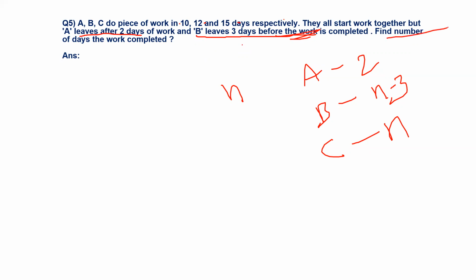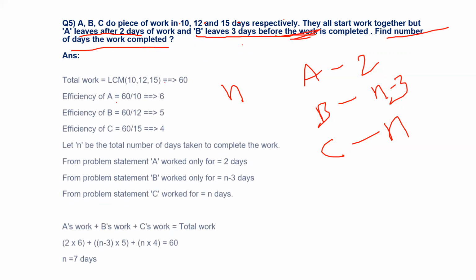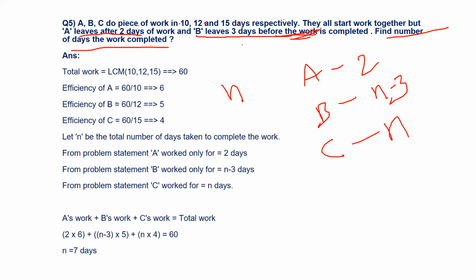Now they are asking to find the number of days the work is completed. Now observe here. The total work is how much? 10, 12, 15, right? You can take the LCM of 10, 12, 15. So you will get 60. Means total units of work is 60. And per day, A can do 6 units of work. Per day, B can do 5 units of work. Means 60 by 10, 60 by 12 and 60 by 15. And similarly, C can do 4 units of work per day.